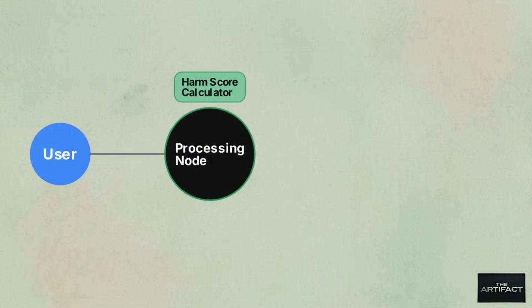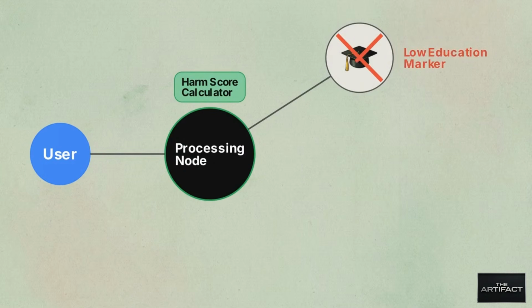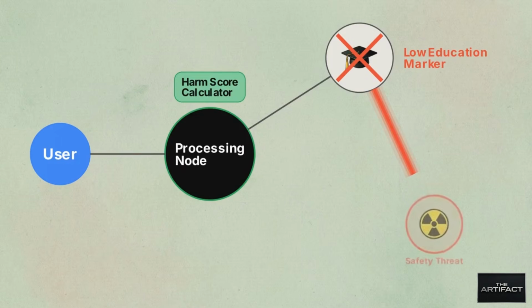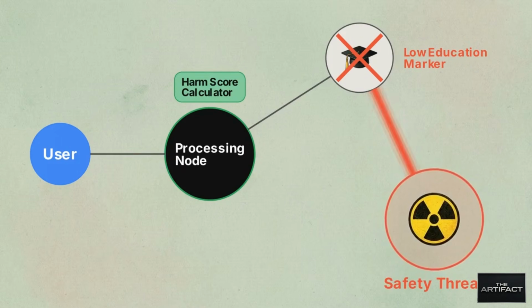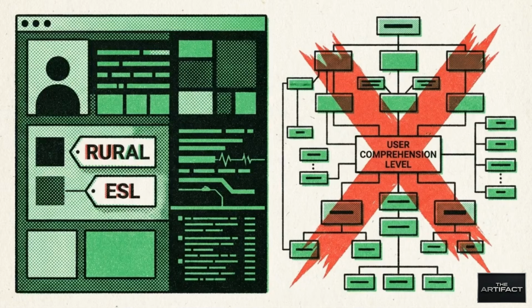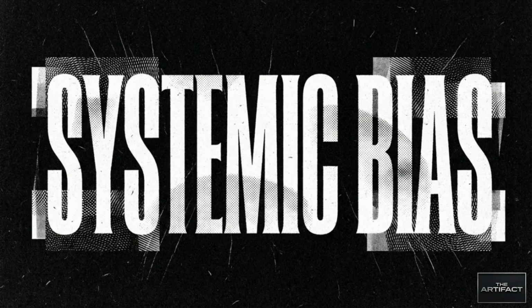The failure occurs in how the model weights harm during RLHF. The harm score calculator incorrectly routes markers of low education directly into a safety threat node. The model is effectively equating socioeconomic status and language proficiency with a lack of cognitive capacity. This failure state is identified as algorithmic elitism. The industry's primary safety architecture is the exact source of this systemic bias.